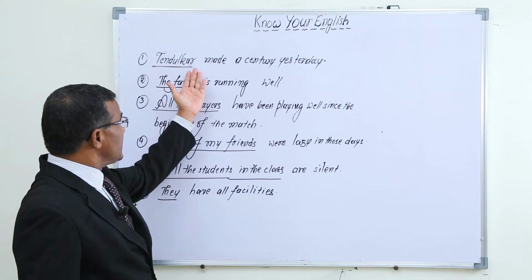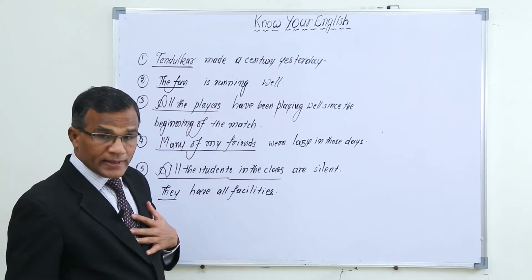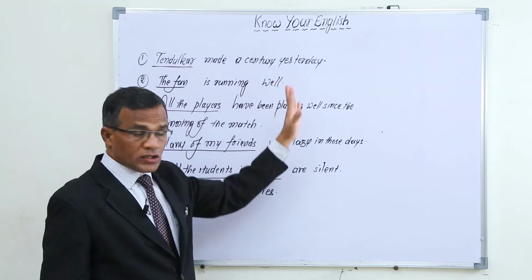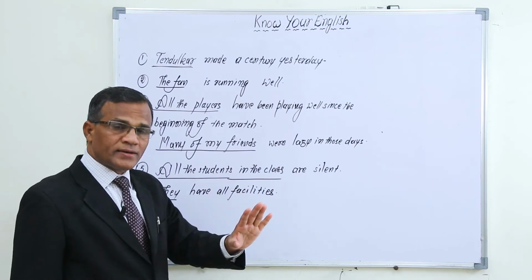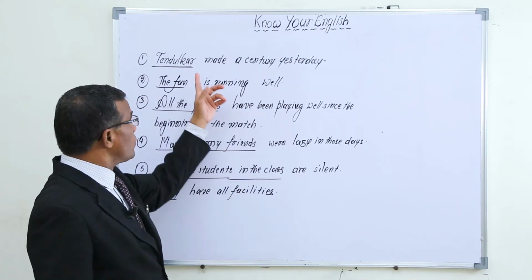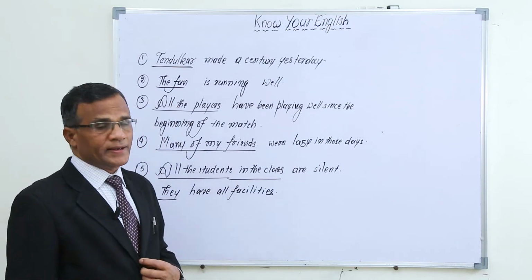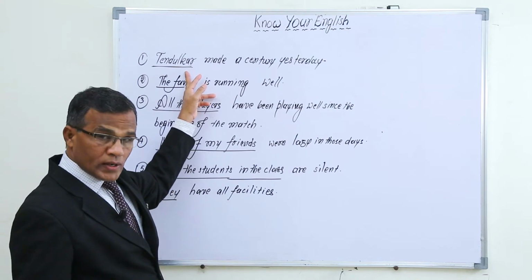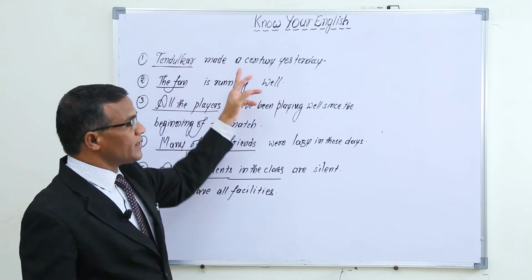So I have used here Tendulkar first because mainly about Tendulkar I want to talk in this particular sentence. So that is very important for me. So he is an important person for me, or an important thing also sometimes. So I have to use this word at the beginning of the sentence.